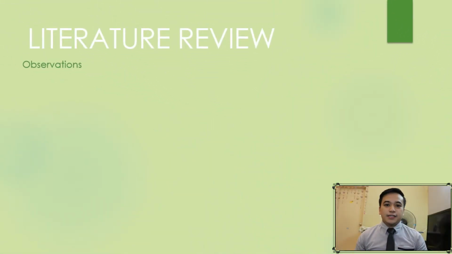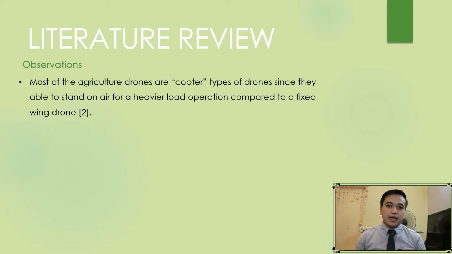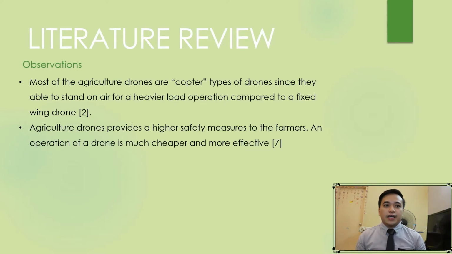Here's my summary of observations from the literature review. First of all, most agriculture drones are copter type drones, so they are able to stay steady in the air for a long time. And drones provide a higher safety measure to the farmers, because the farmers just control the drone, they don't have to go and spray pesticide.